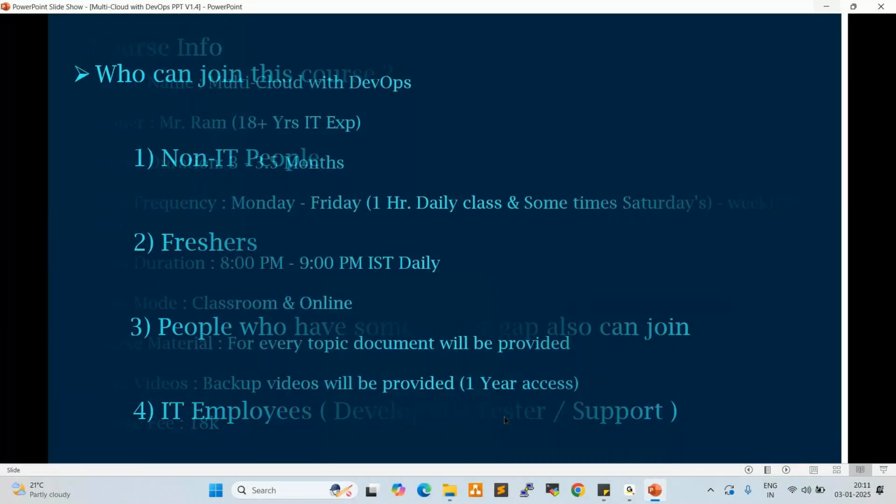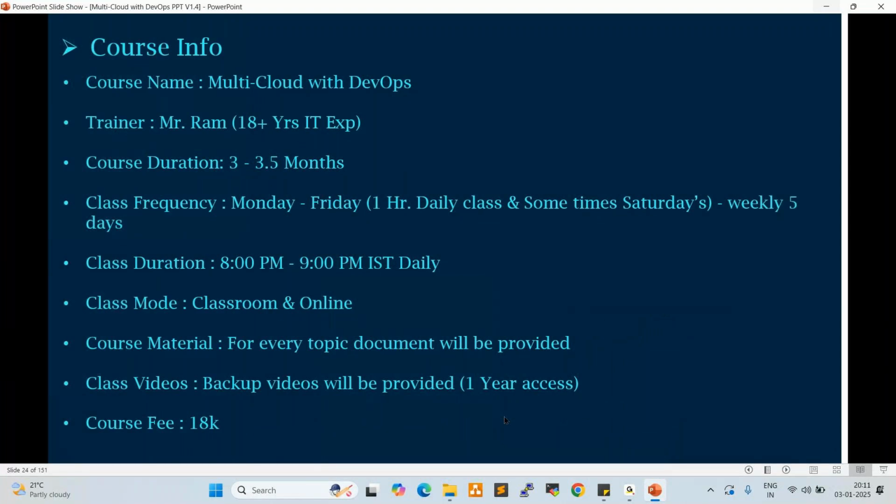Now, the course information. The course name is MultiCloud with DevOps. Three clouds will be covered, and DevOps is also fully covered. Trainer name, my name is Ram. I have 18 plus years of experience in IT, and for the last 8 years I'm in training. I handled multiple DevOps projects, right? Course duration is 3 to 3.5 months. Class frequency is Monday to Friday, 1 hour daily live class. Sometimes Saturdays and Sundays will also be covered.